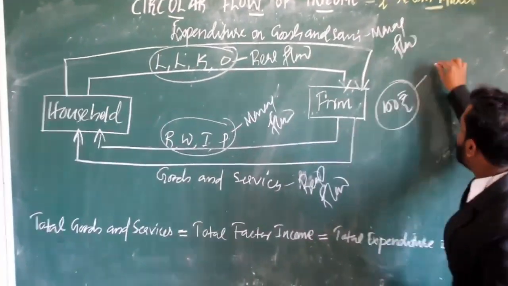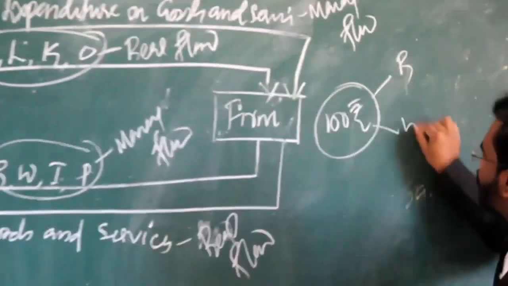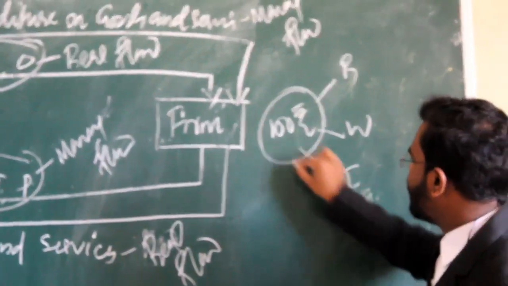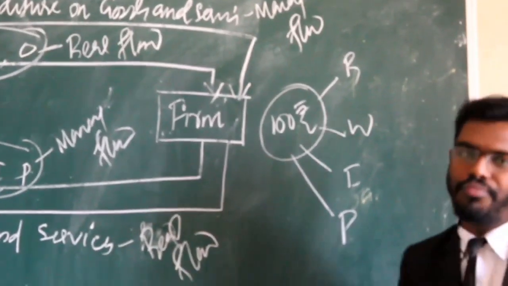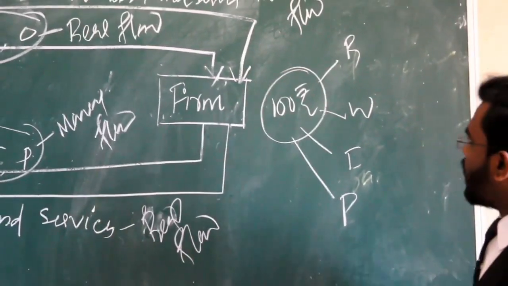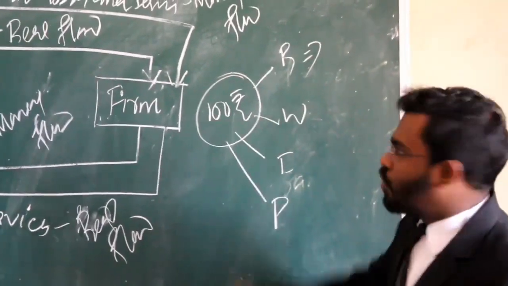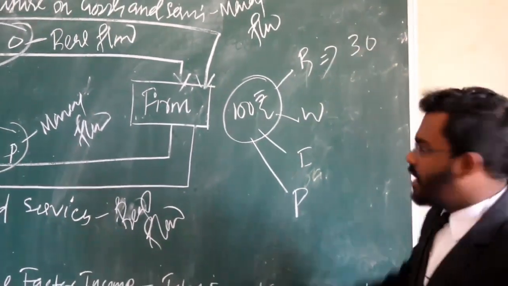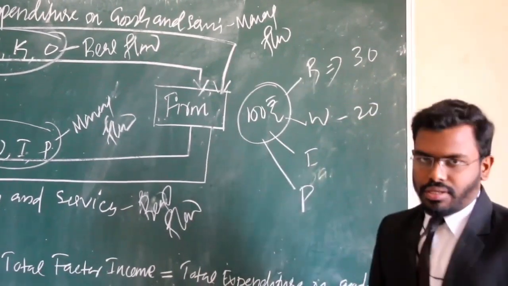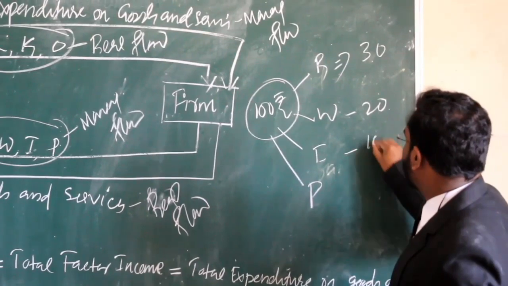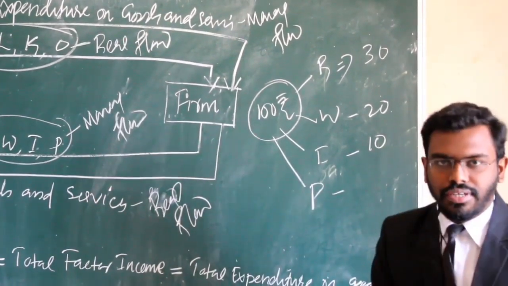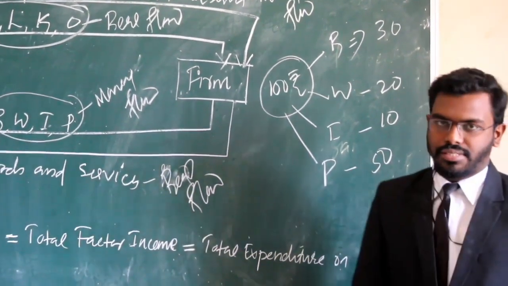Remuneration may be in the form of rent, wage, interest, and profit. For example, rent is equal to 30 rupees, wage is equal to 20 rupees, interest is equal to 10 rupees, and profit is equal to 50 rupees.